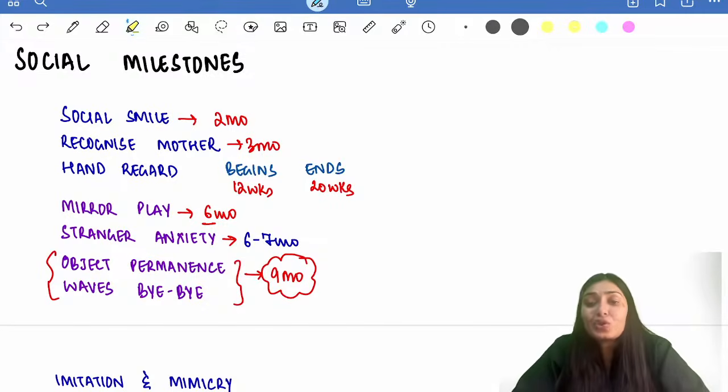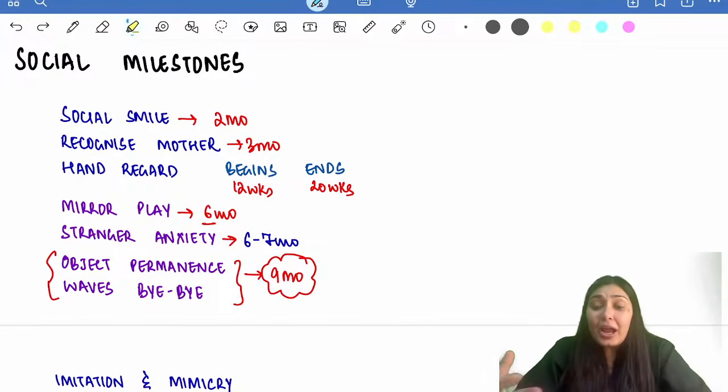What do I mean by social milestones? How the child acts in the society, right? How the child interacts with the surroundings. So firstly comes the social smile. The child will pass a smile to everyone, will give a social smile. This comes at 2 months of age.